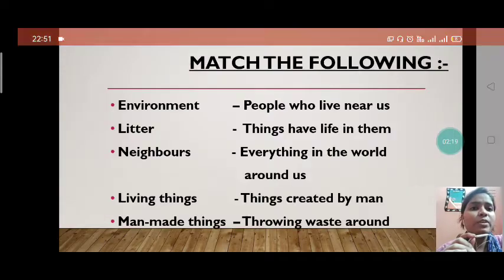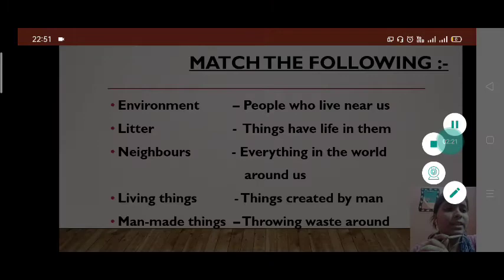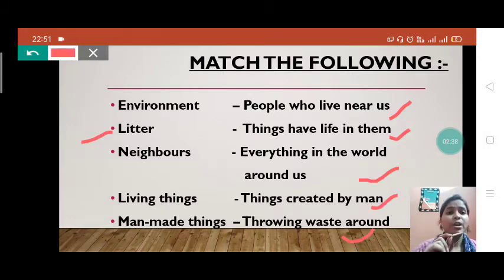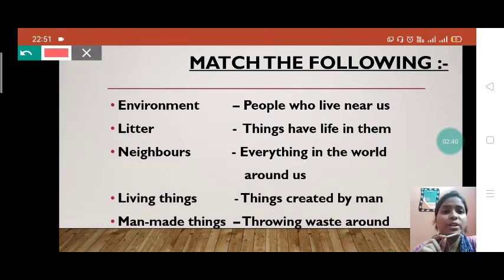Okay, now moving to the next one, students. See the next one. Litter. What is litter, students? To which option will we match litter? People who live near us, things that have life in them, everything in the world, things created by man, throwing waste around. Now let's discuss what is litter.